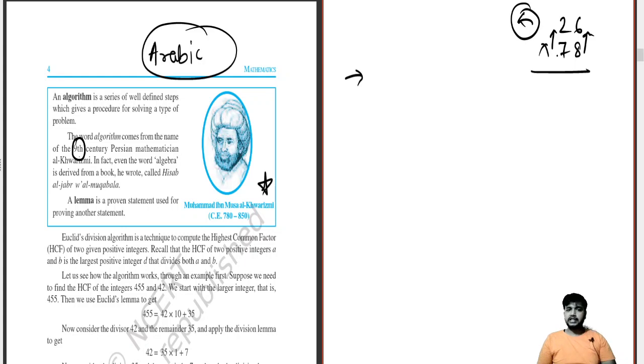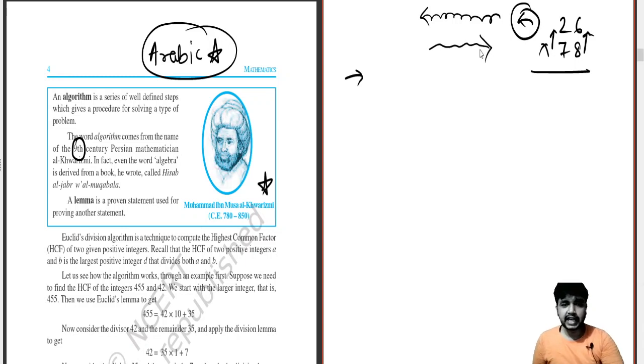These are the main things which you don't understand. Why do we do mathematics like this? Because mathematics was created by Arabic people. They would have dealt with it in their own way, because Arabic is written from right to left, not from left to right. Everything else is written from left to right, but in the Arabic language, you can refer to the holy book Quran also, they have written it from right to left. So this is why everything in mathematics is basically 90% from the right hand side rather than from the left hand side.